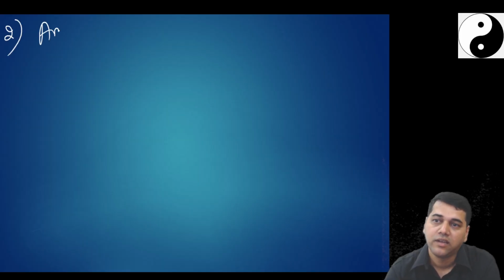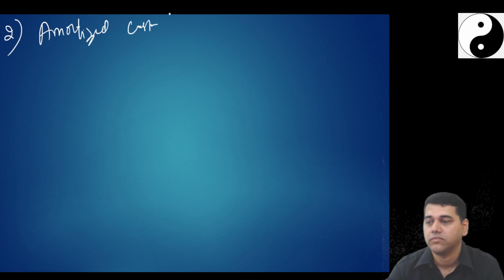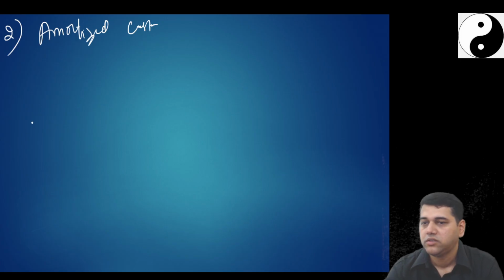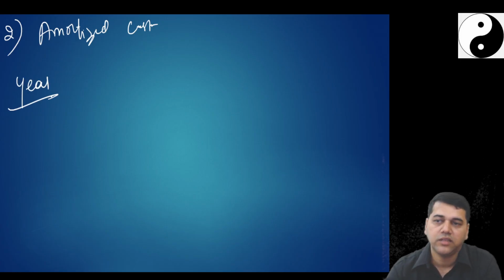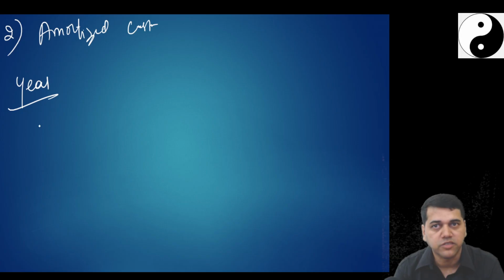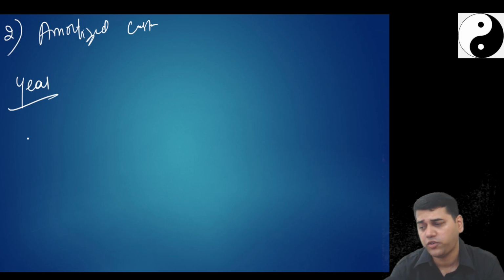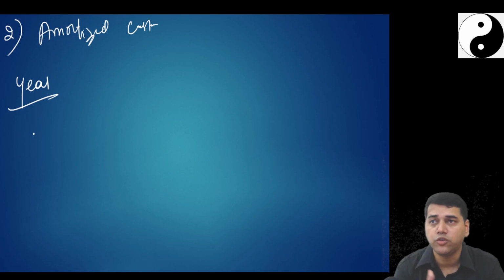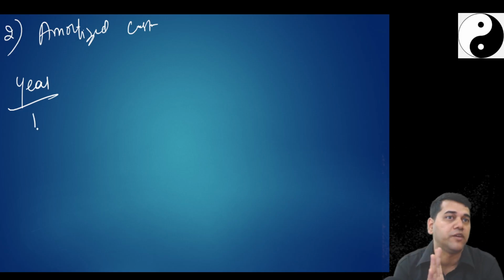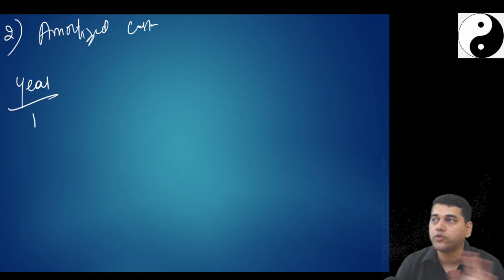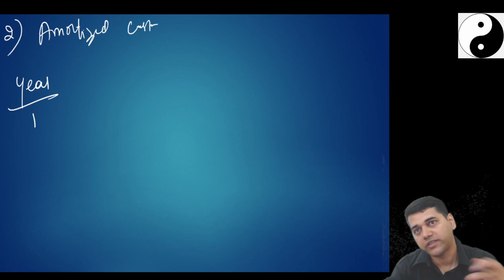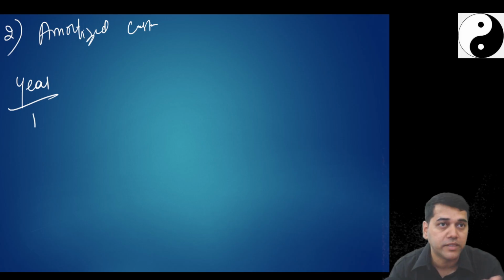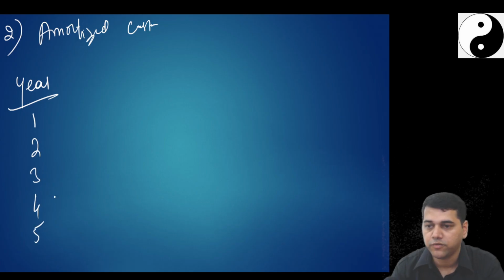Second, amortized cost. See, always write year. There is no choice for you here. Presentation is always like this. And irrespective of wherever you come across, students, I'm telling you, always write end of the year. One means end of the year. No zero. Institute will put sometimes zero, sometimes they will not put zero. Don't go by that. Always write 1, 2, 3, 4, 5.